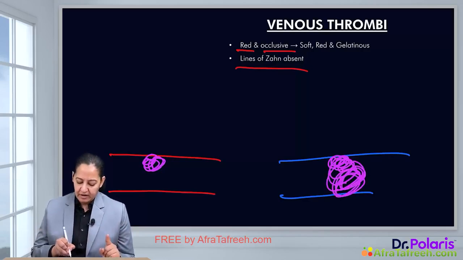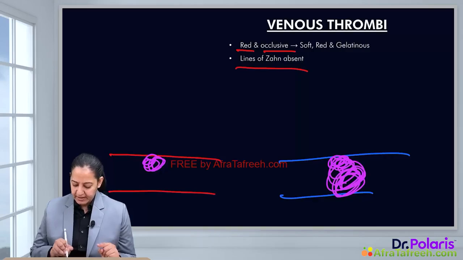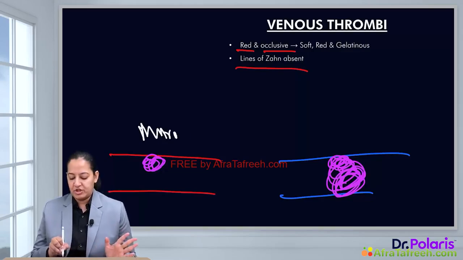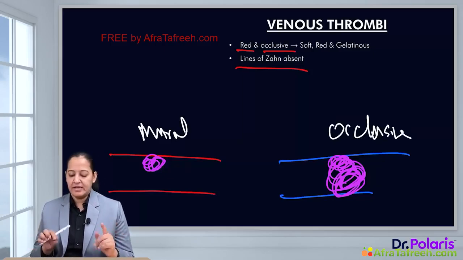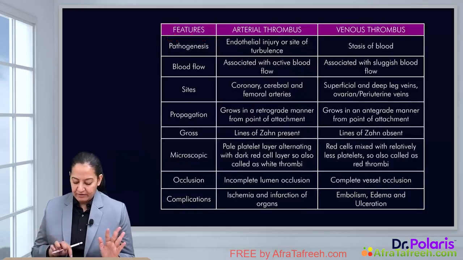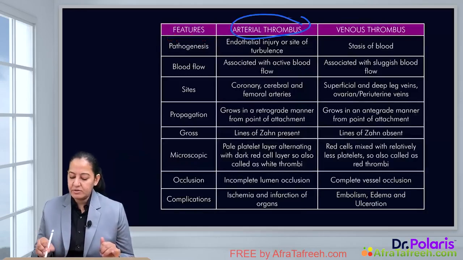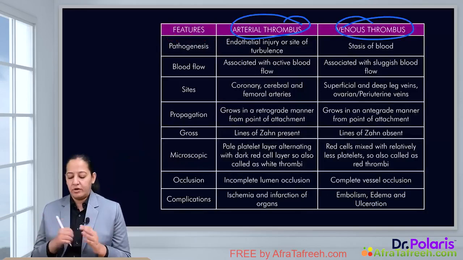So arterial ones are mural. Let me write here. The arterial ones are mural, meaning partial obstruction, but venous ones are occlusive, that is, they cause complete obstruction. So arterial one, venous one, this is one of the differences. Now the differences between arterial thrombus and venous thrombus are ultra important for university exams.